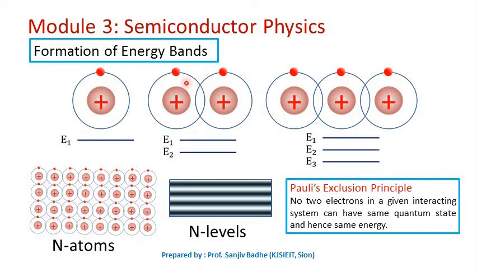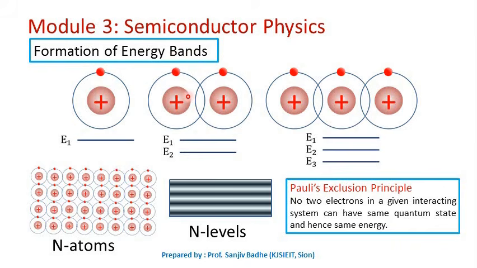But when these atoms are brought together, they form an interacting system. And as they form an interacting system, the wave functions of these electrons will begin to overlap, and therefore the energy corresponding to these wave functions will split into two energy levels.